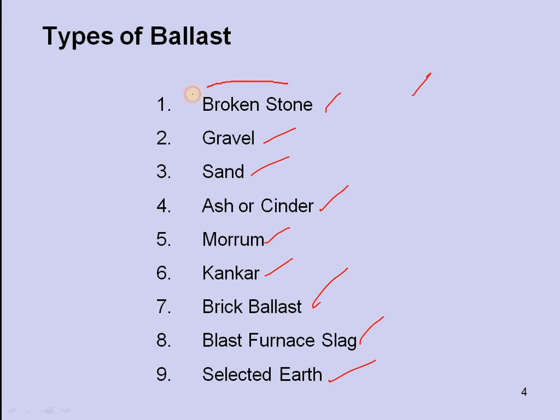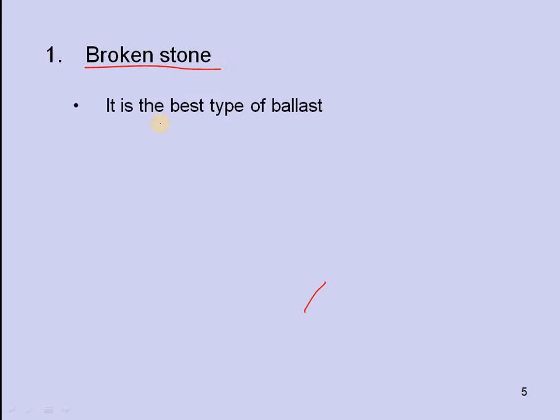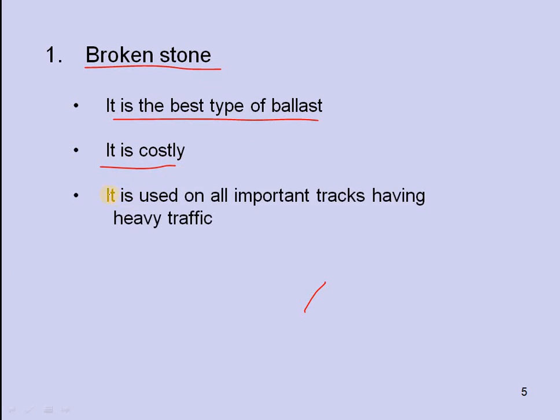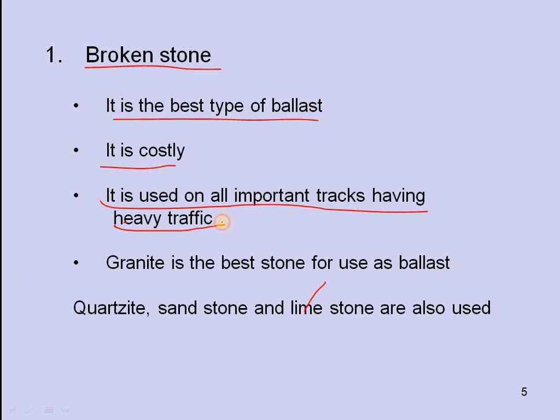We prefer especially broken stone, gravel and conker. These three types are available all over India, wherever you go. Sand, ash or cinder, muram, brick ballast, blast furnace slag and selected earth are not consumed as much. The first one, broken stone, is the best type of ballast and it is costly. It is used on all important tracks having heavy traffic.